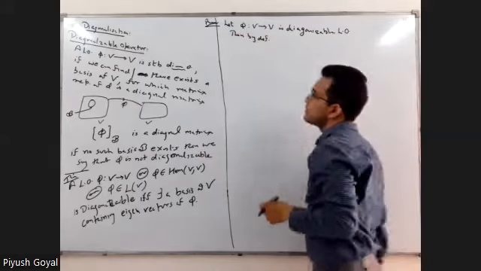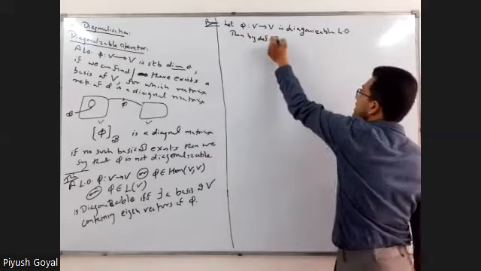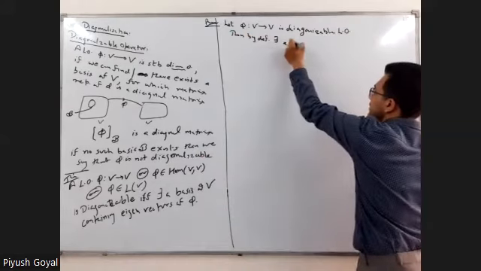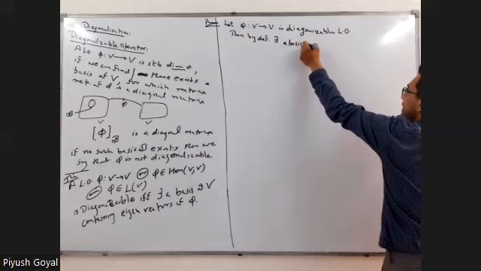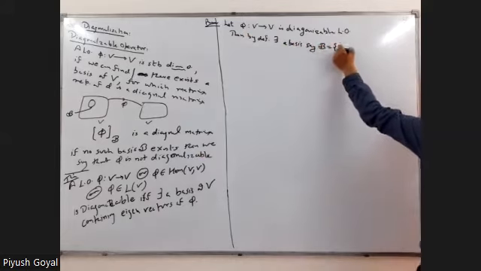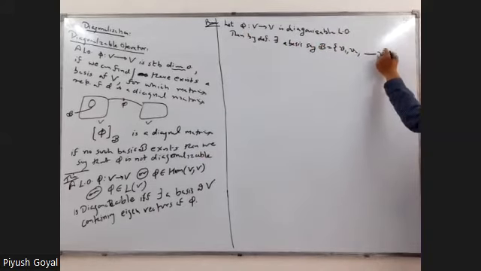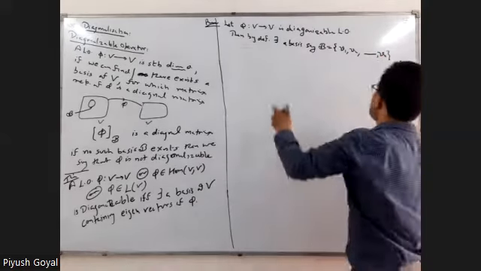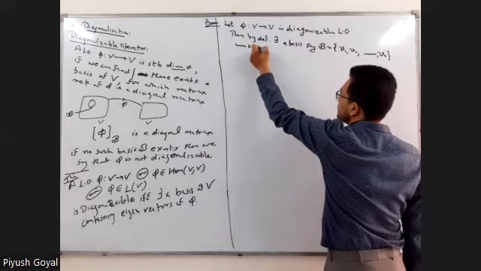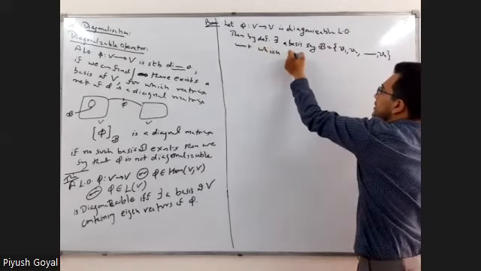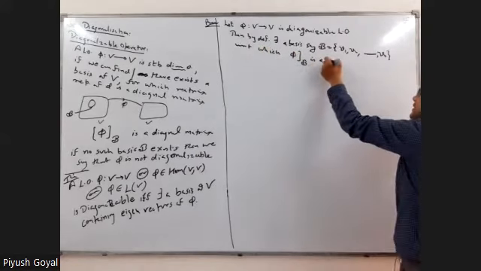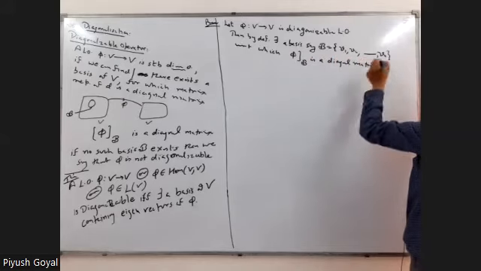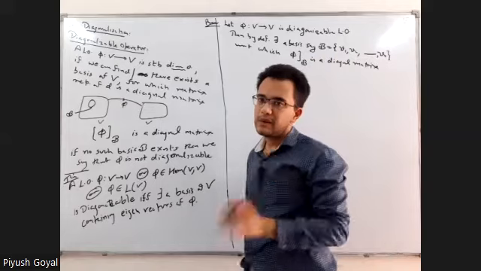Then by definition there exists a basis, say B equal to v1, v2, up to vn, with respect to which the matrix of phi with respect to B is a diagonal matrix.